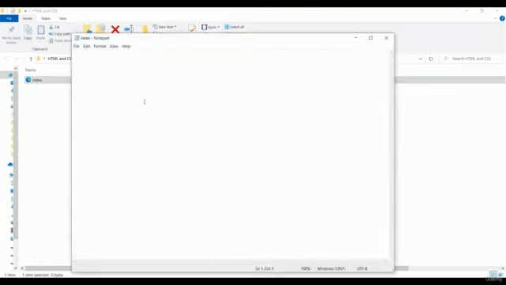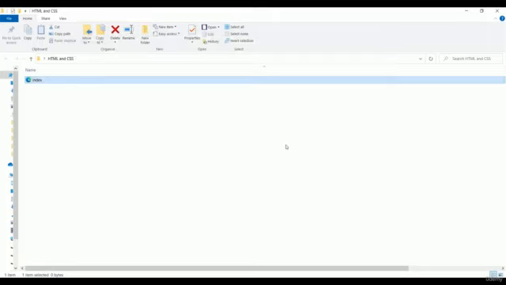So here a blank frame just opened, and if you want to start coding using the Notepad, in that case you can still use this Notepad option for coding, and you have to follow the structure of HTML and you have to write the code in here. But I don't want to use this Notepad, that's why I'm closing this Notepad application.